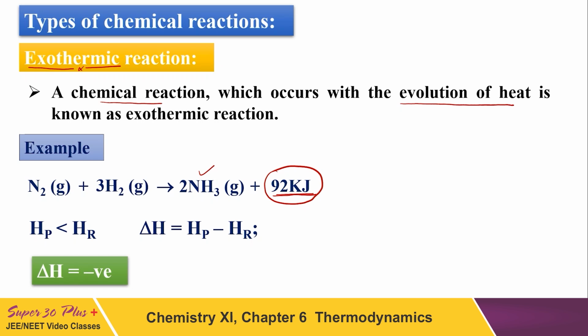When heat is released, definitely the enthalpy of the product will be lesser than the enthalpy of the reactant. In simpler terms, the energy of the product will be lesser because whatever energy was there in the reactants, some is being released during the reaction. So the final energy of the product is definitely lesser than the reactant. And the delta H, change in heat, will be enthalpy of product minus enthalpy of reactant, and that will be negative. So for an exothermic reaction, the enthalpy change is negative.